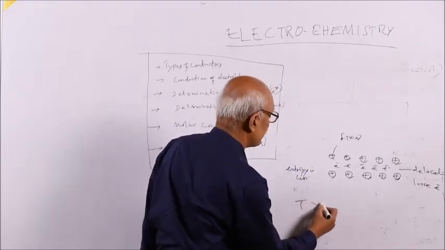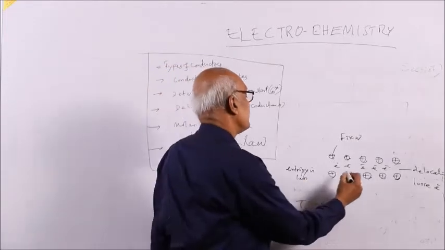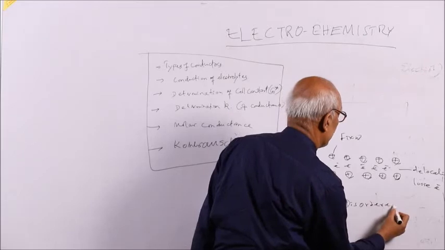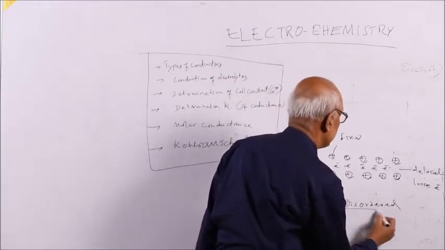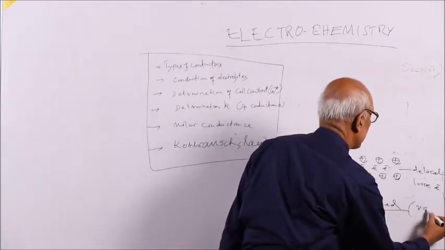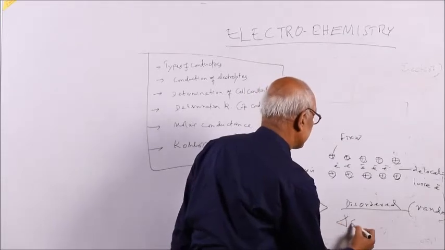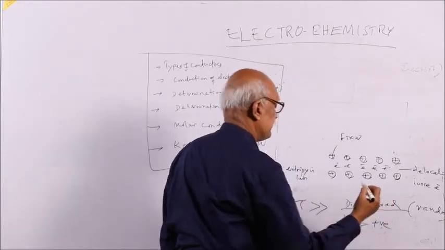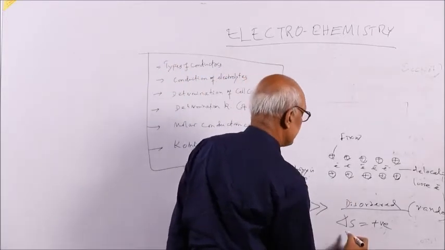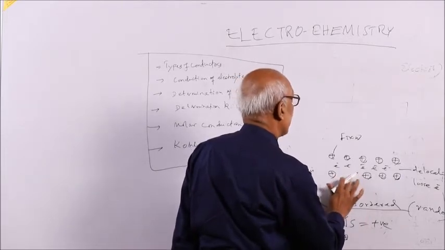So when temperature increases, these arrangements become disordered. The arrangement is lost. This becomes disordered, haphazard, random. With every random arrangement with increase of temperature, delta S, entropy, is positive. S increases. So with the increase of randomness, these kernels will be randomly arranged.